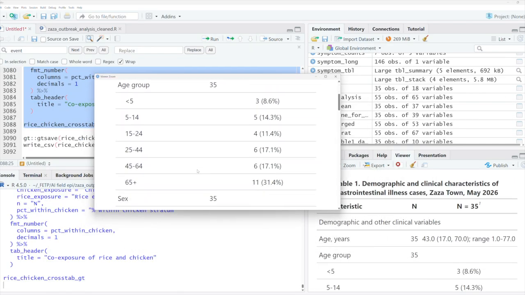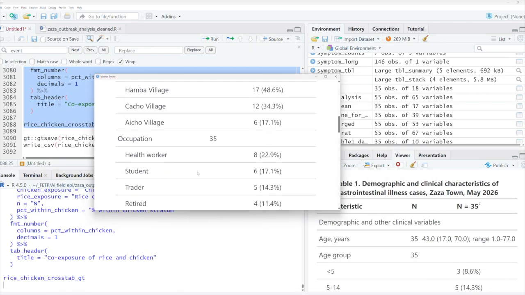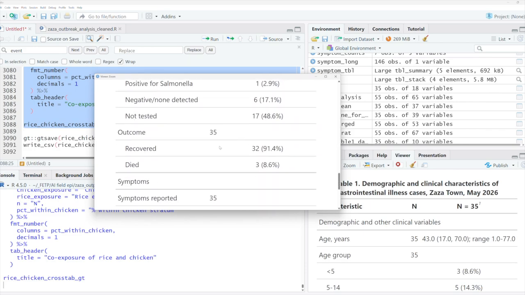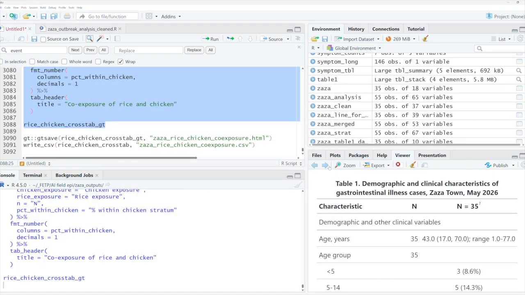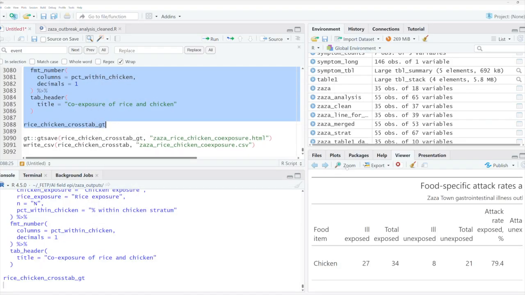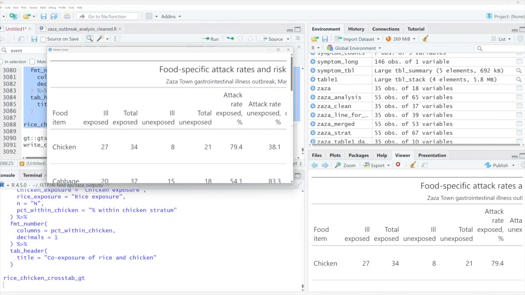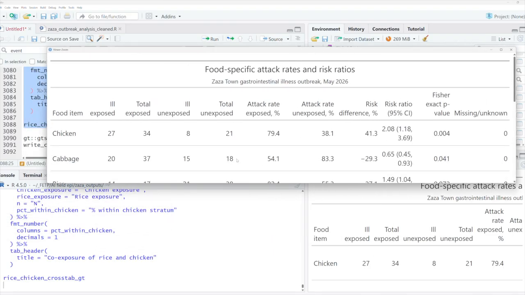So the code successfully executed. There were no errors, and we can see that it's recreated the tables that we had previously built one by one through the exercise. And this just emphasizes the benefit of using AI for coding. You don't have to necessarily be deeply familiar with the syntax to be able to do the analysis.